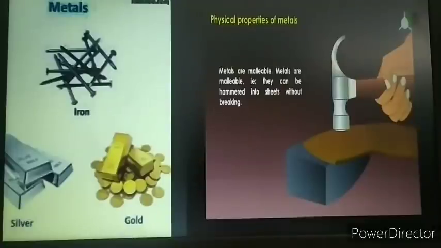Because metals are hard, they can be easily beaten into sheets or drawn into wires. That means metallic sheets can be formed and also wires can be formed.